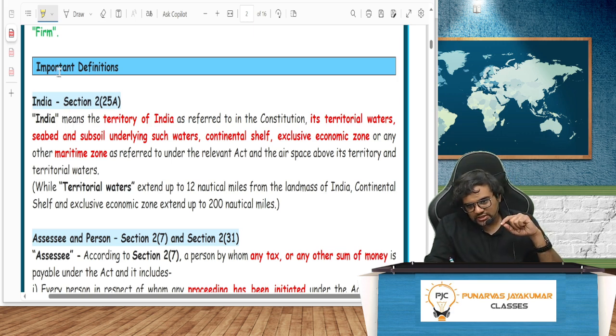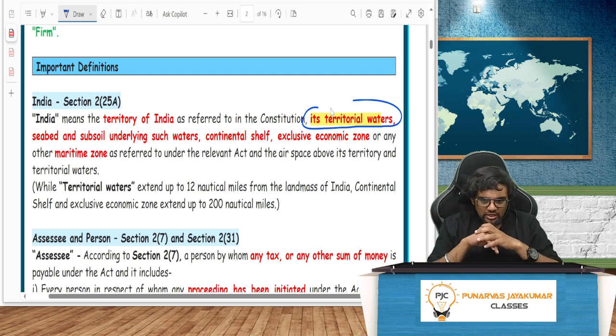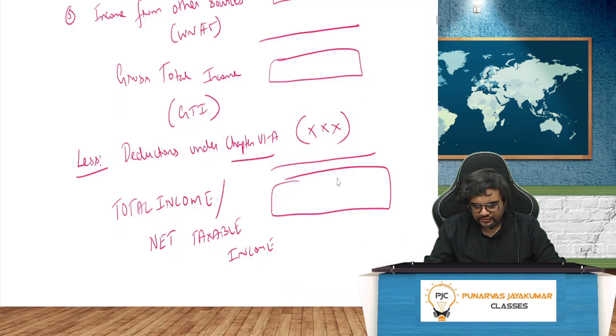So India means the territory of India as referred to in the Indian constitution. Its territorial waters. So when you go to Goa and do water sports, you can't say that is not India. That money earned will be taxable in India only because up to 12 nautical miles, it is called India.